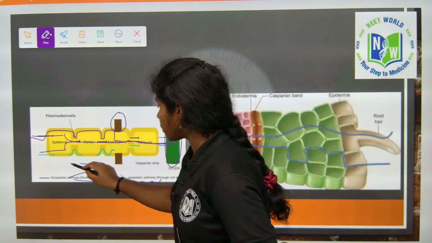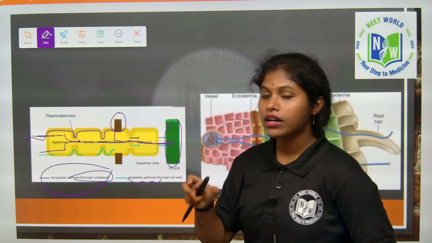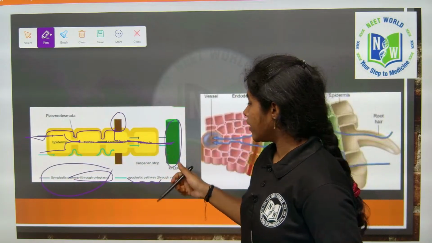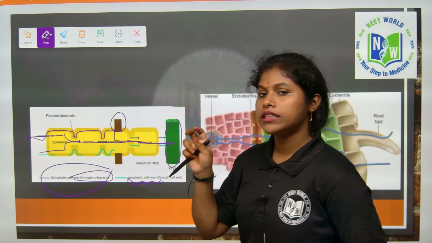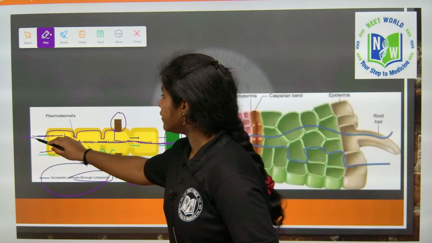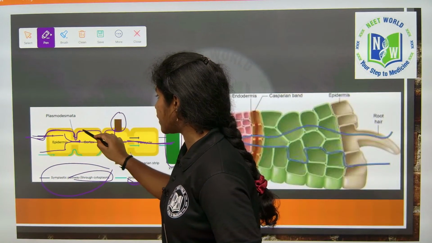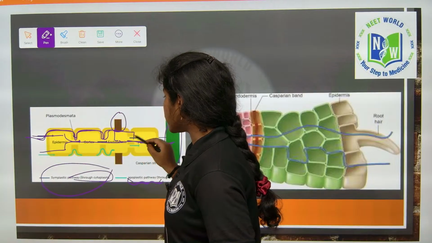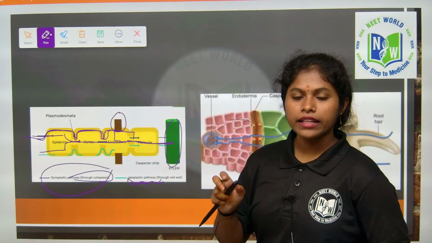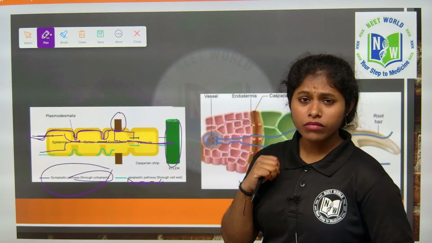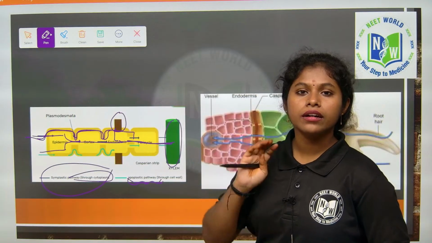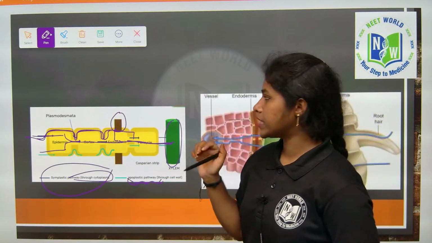What is the symplastic pathway? The water travels through the cytoplasm within the cell, by the plasmodesmata, and reaches the xylem. Then the water is sent to the upper part of the trees, right?